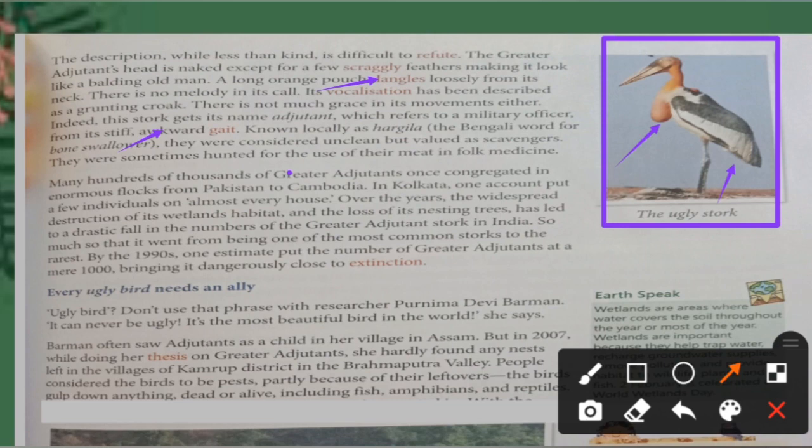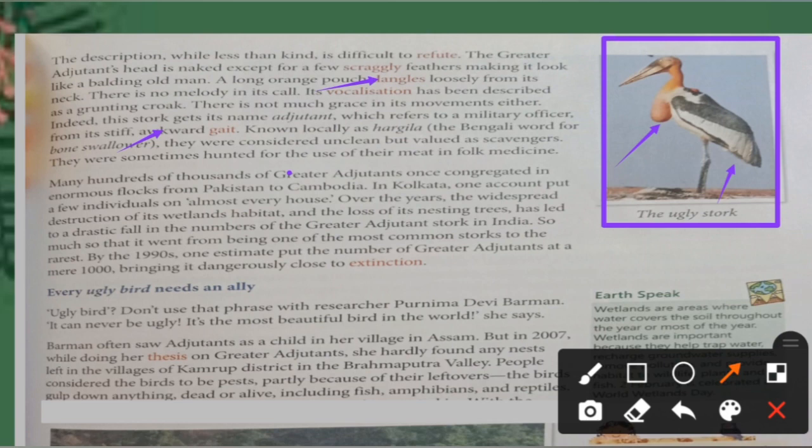Scavengers means, you can see till now everyone is going to dislike this bird, but still everyone has some quality. So what is the quality of this bird? It is valued because it is a scavenger, meaning one who searches food or useful things from rubbish. Suppose you have collected rubbish, garbage, somewhere, and this bird is going to search food from it.